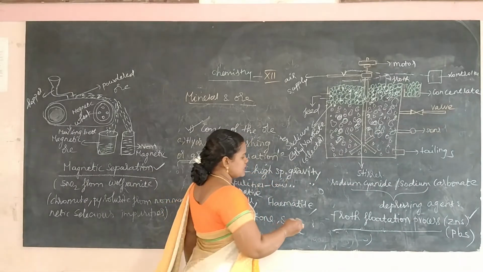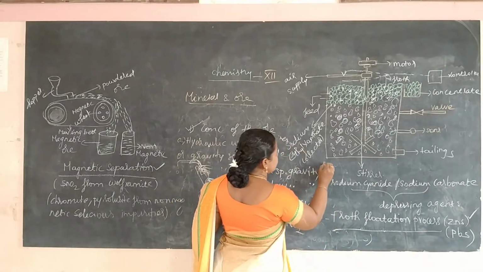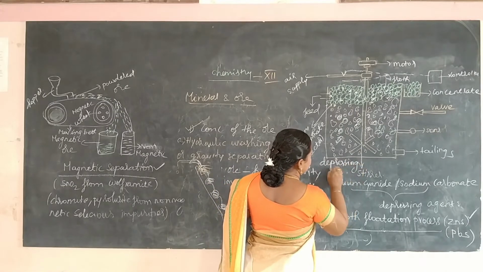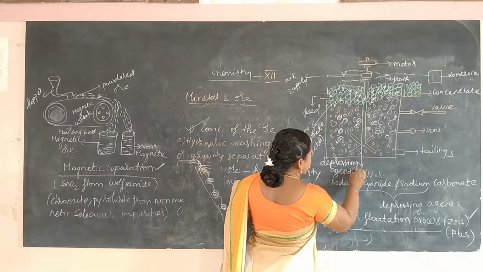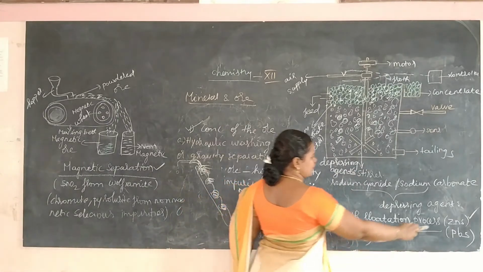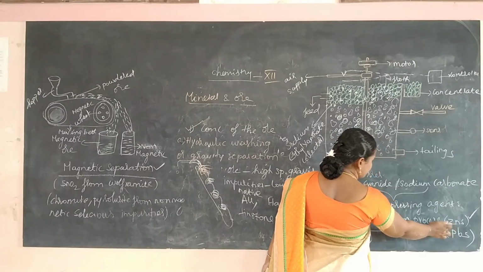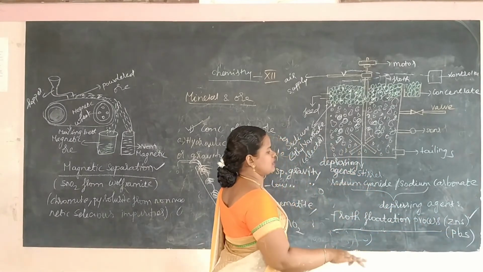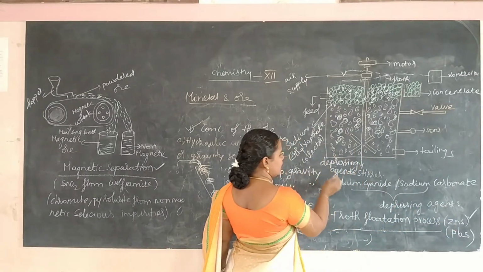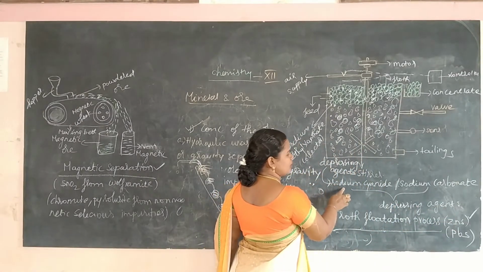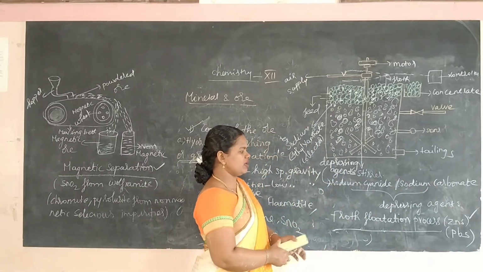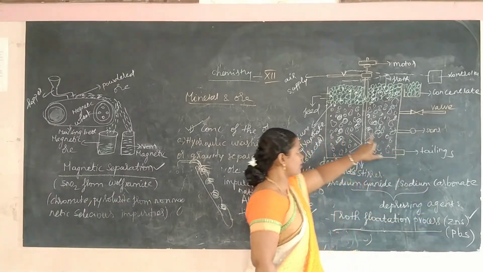I have to take depressing agents. What is a depressing agent? For example, I need only lead sulfide, but zinc sulfide is also present. Then zinc sulfide is considered an impurity. I want to suppress the floating of the zinc sulfide. For that, I am adding depressing agents like sodium cyanide and sodium carbonate. This will depress the activity or floating of the zinc sulfide.